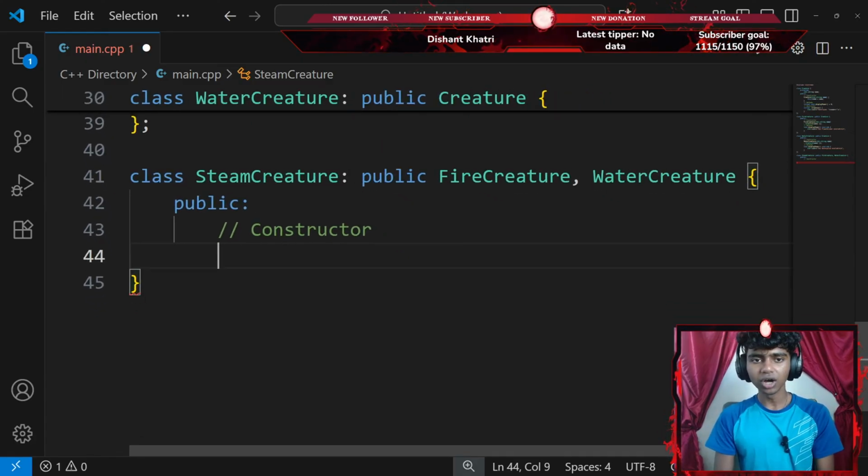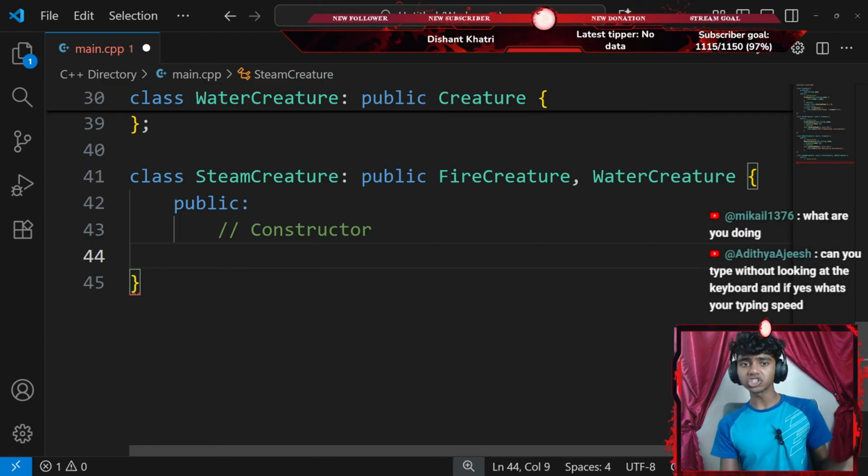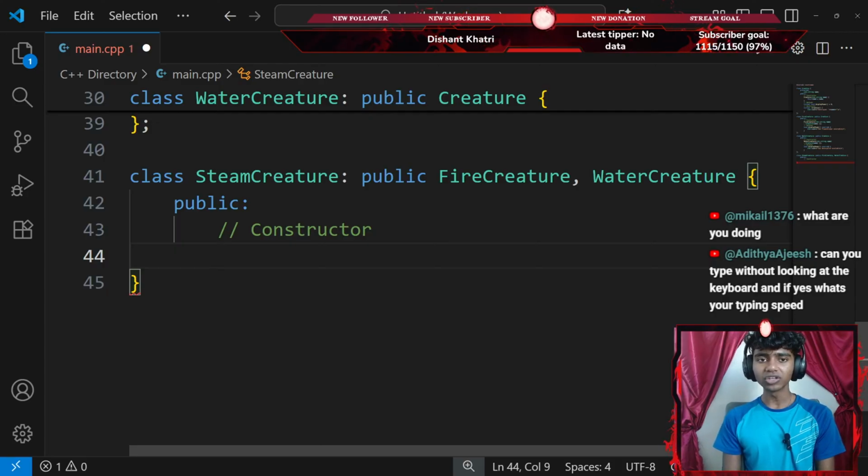Let's see. What are you doing? Honestly, I am just learning the basics of C++. That's it. I'm working with pure virtual functions. Can you type without looking at the keyboard? And what's your typing speed? Guys, I actually haven't checked my typing speed. I feel like I type really slow.